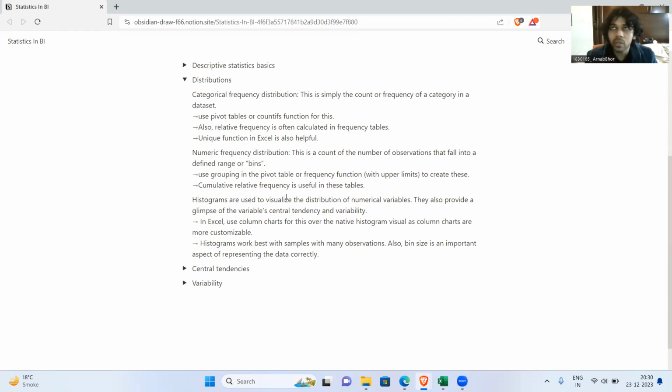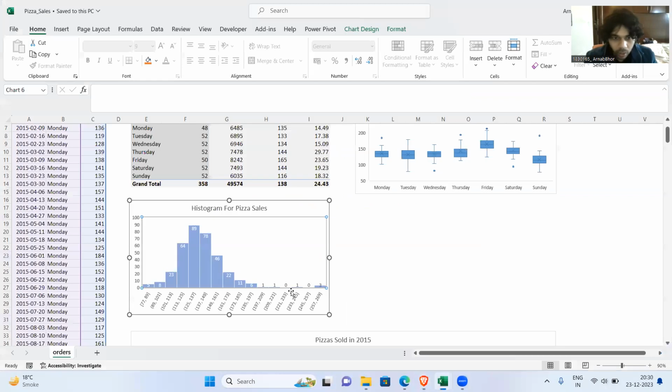Because it does not make sense to have, like, number of pizzas sold 13 today, 14. So the bins will be very small. So it's better to have some kind of aggregation and make those bins bigger. That's the idea behind that. Then we have histograms. A histogram is basically this visual that tells you how things went, right?